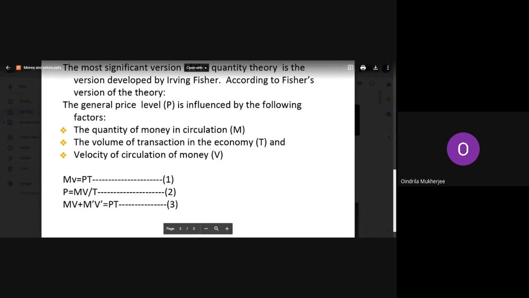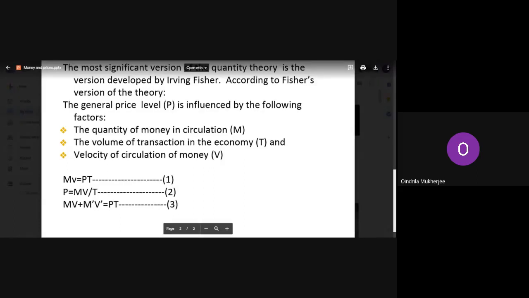Then we assume that this theory is not applicable in the short run. It is applicable only in the long run. It can be utilized only in the long run. And we assume that there is a full employment level in the economy. We can achieve that full employment level in the economy. And lastly, we assume that the demand for money arises from the medium of exchange function. We demand money, and this can be associated with money as a medium of exchange function.